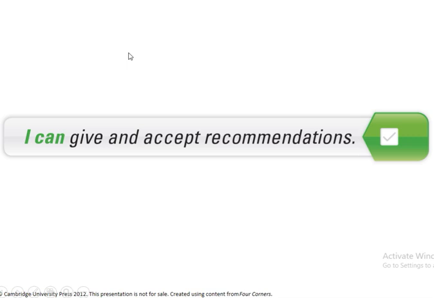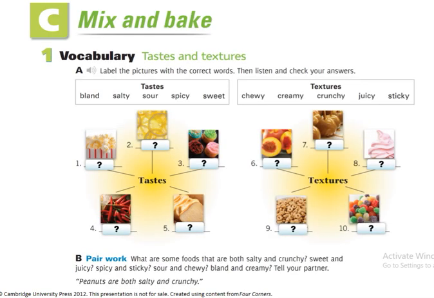I can give and accept recommendations. Yes, we can. Actually, you already know the use of should. You should go to this. You should do this. You should order this and that. Now we're going to talk about mix and bake and the tastes and textures. For taste we have bland, salty, sour, spicy, sweet. And for textures we have chewy, creamy, crunchy, juicy, and sticky.